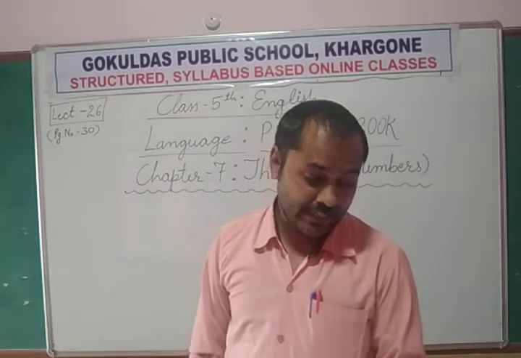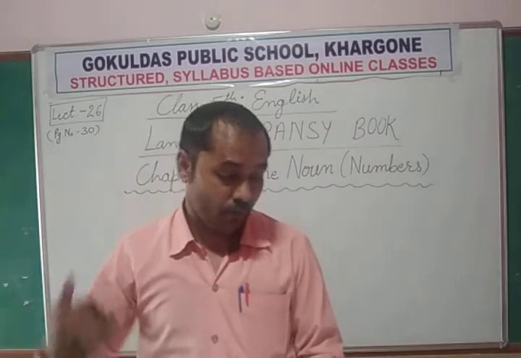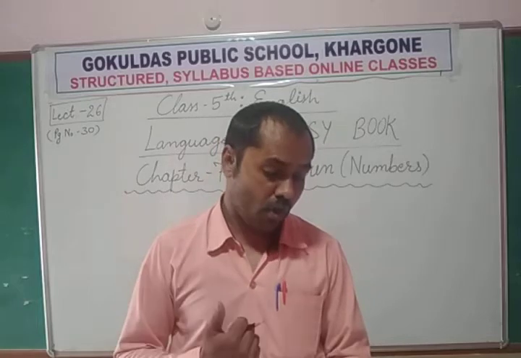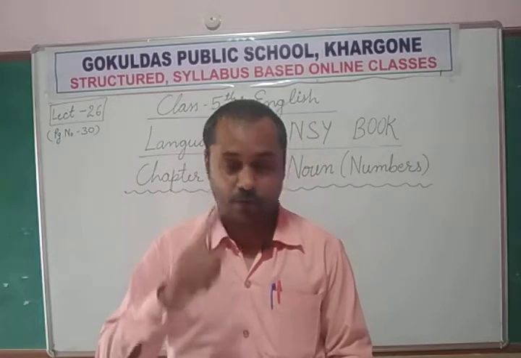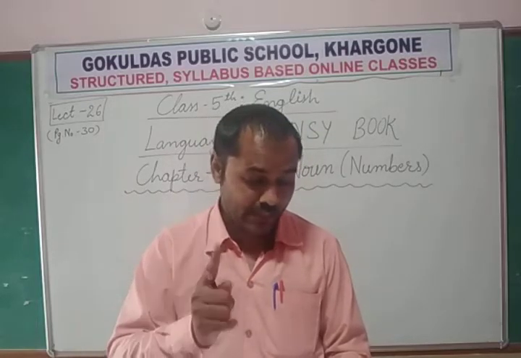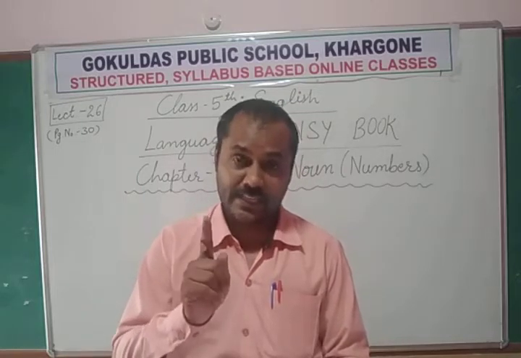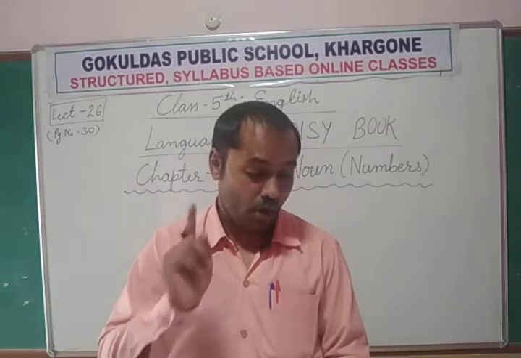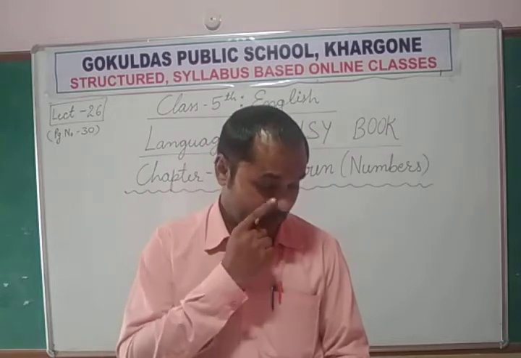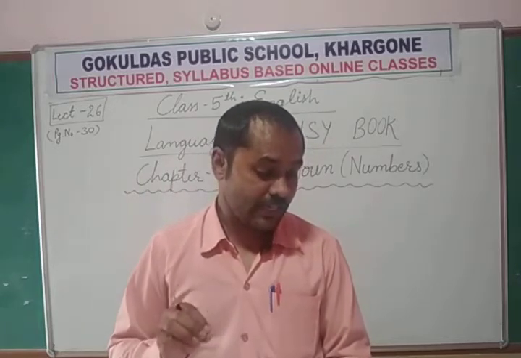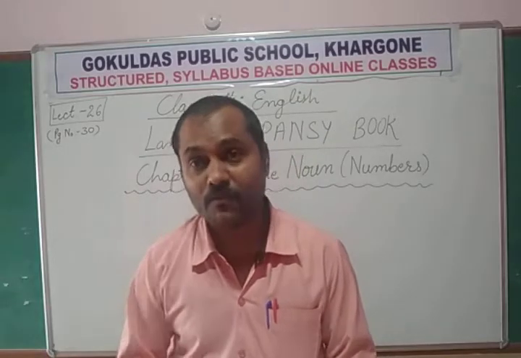In the first sentence, the nouns boy, stick, dog stand for only one person, one thing, or one animal. Boy is one person, stick is only one thing, dog is only one animal. So these nouns are said to be in the singular number.